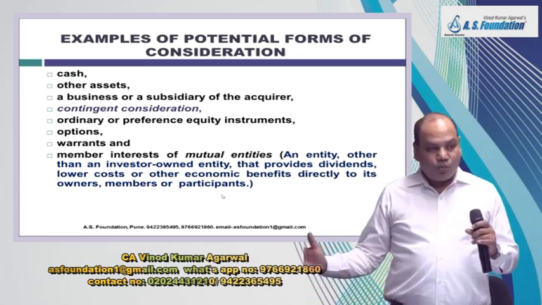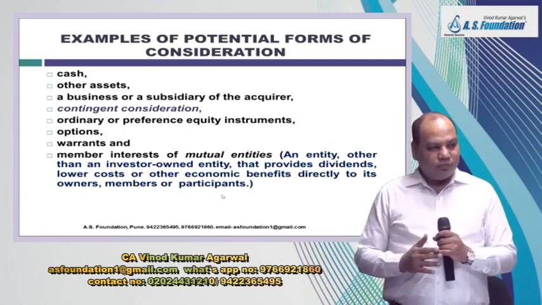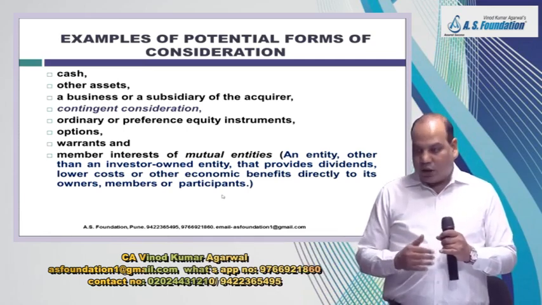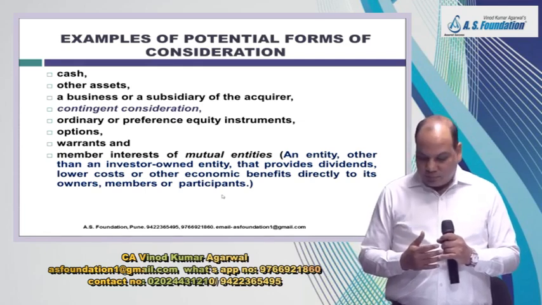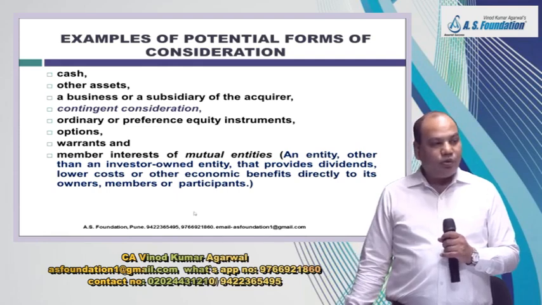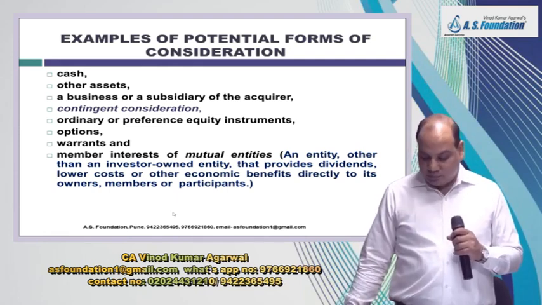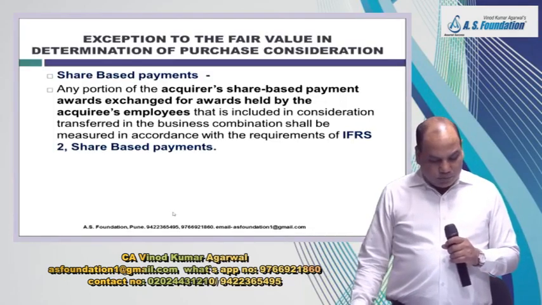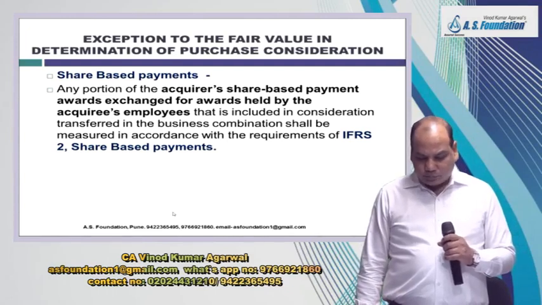So it's like a group of people who come together for mutual benefit, like a cooperative society. There the objective may not be to make profit, but to benefit all the members. But don't bother about that much now.